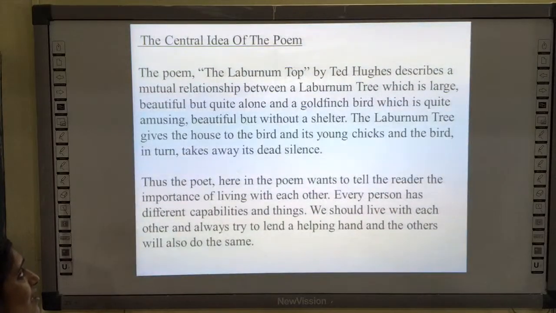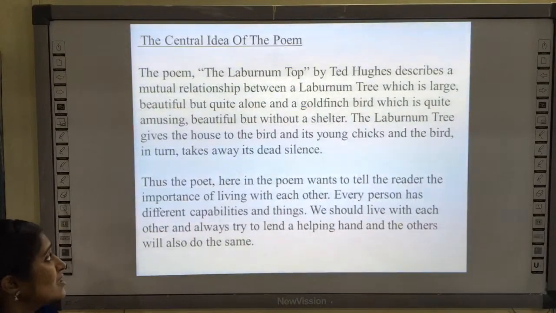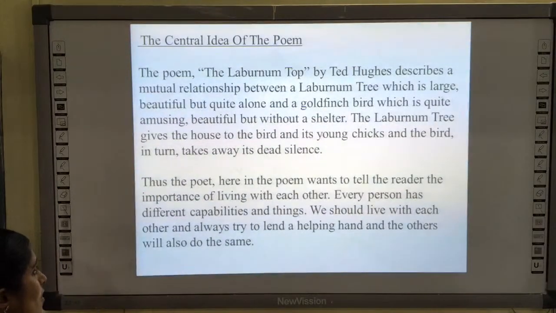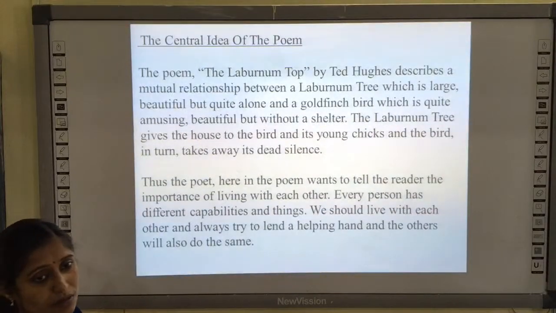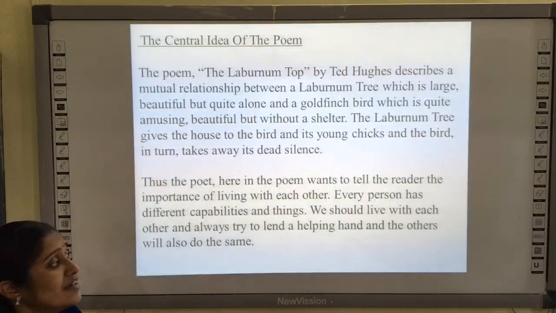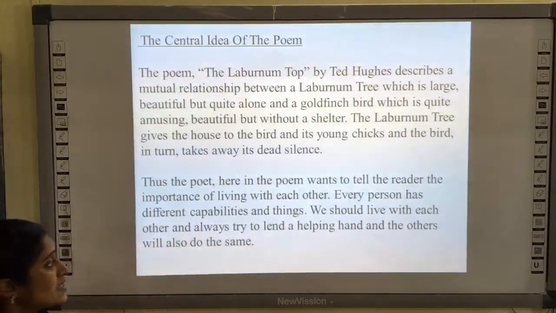The laburnum tree gives a house to the bird and its young chicks, and the bird in turn takes away its dead silence. It's already explained. Thus the poet wants to tell the reader the importance of living with each other. Okay, so the tree is giving something to the bird, and the bird on the other hand is giving something to the tree.